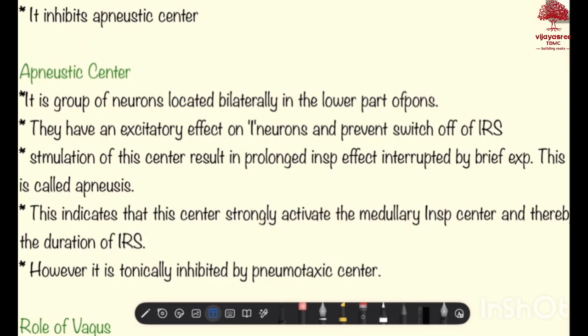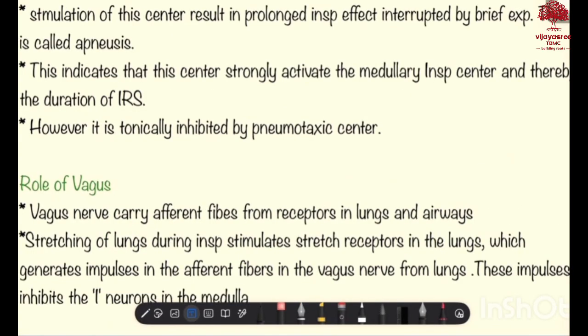Now let's see about apneustic center. It is a group of neurons located bilaterally in the lower part of the pons. They have an excitatory effect on I neurons and prevent the switch off of inspiratory RAM signal. Stimulation of this center results in prolonged inspiratory effort interrupted by brief expiration. This is called apneusis. This indicates that this center strongly activates the medullary inspiratory center and thereby the duration of IRS. However, it is tonically inhibited by the pneumotaxic center.